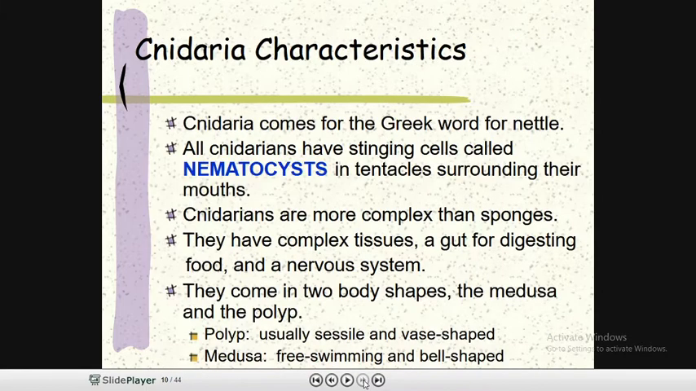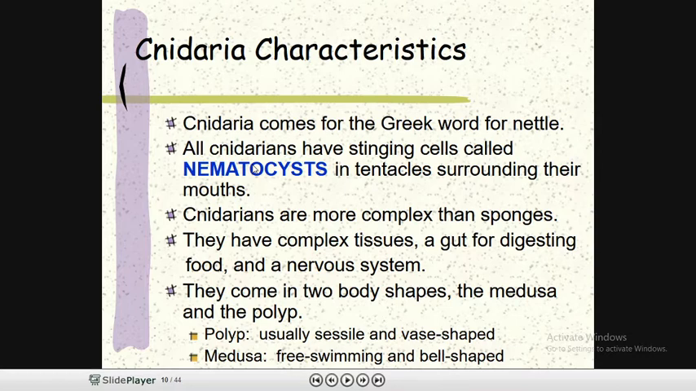So what are the characteristics? Cnidaria comes from a Greek word meaning nettle. All cnidarians have stinging cells called nematocysts, and the tentacles, where the nematocysts are present, surround their mouth. Cnidarians are more complex than sponges. They have complex tissue, a gut for digesting food, and they have a nervous system.